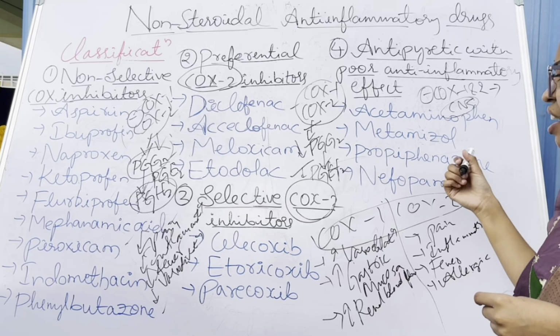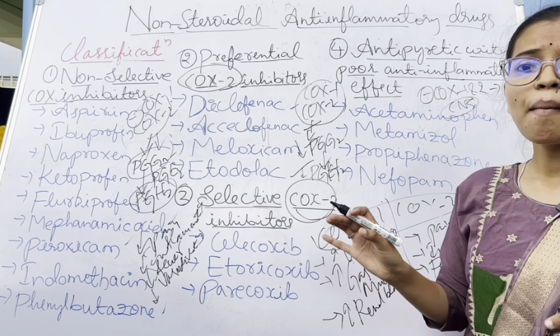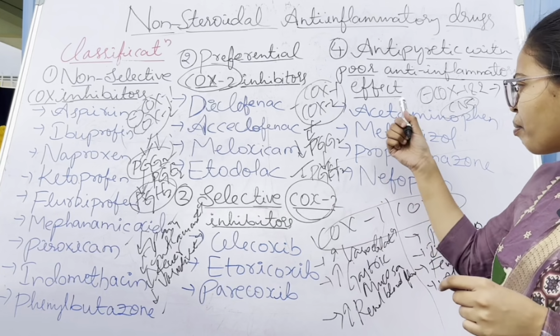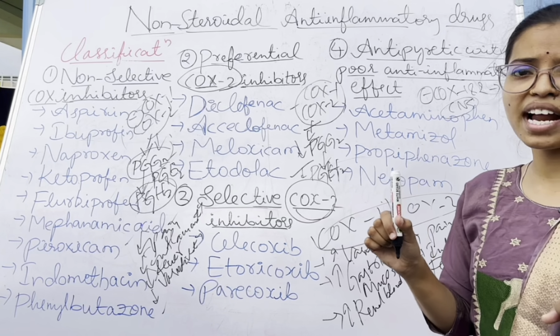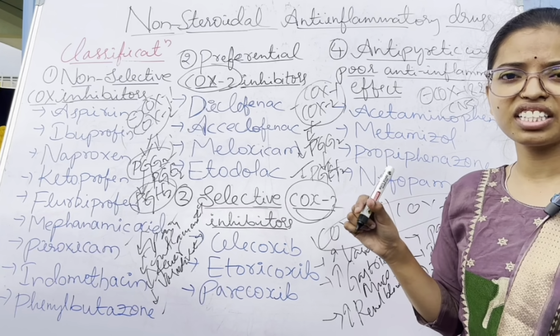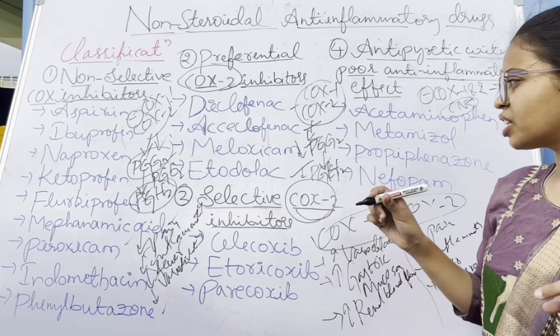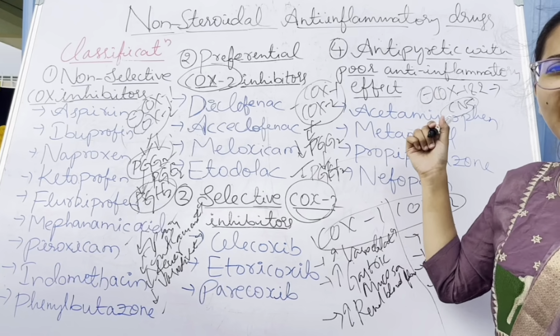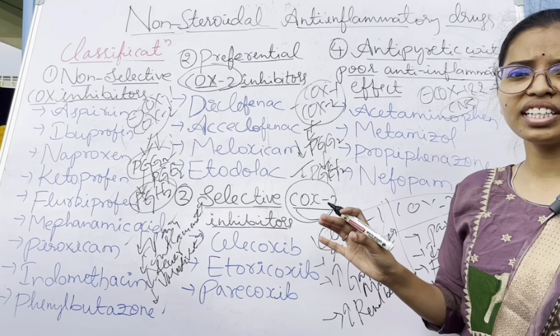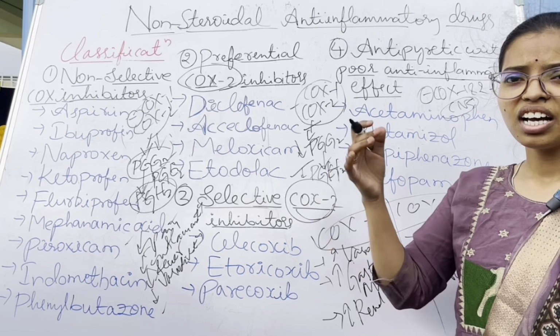All these drugs are well tolerated, but among them one drug is banned because it is very dangerous. Except for that drug, all the antipyretic drugs are well tolerated unless they are used for a prolonged time or in higher doses.